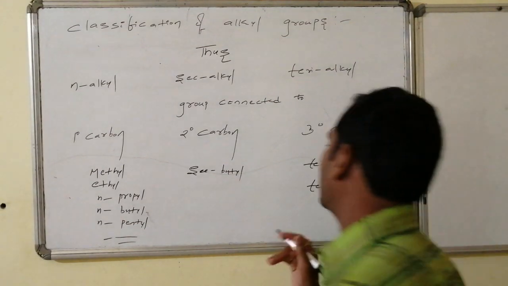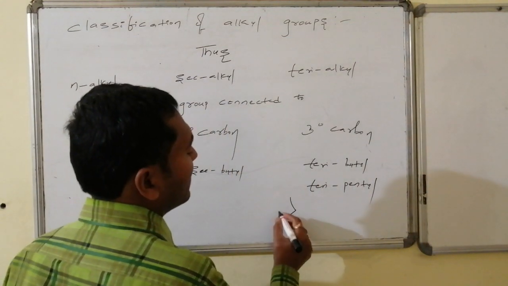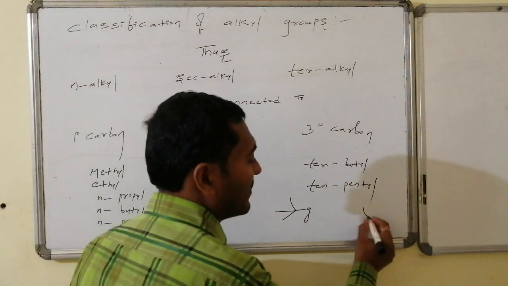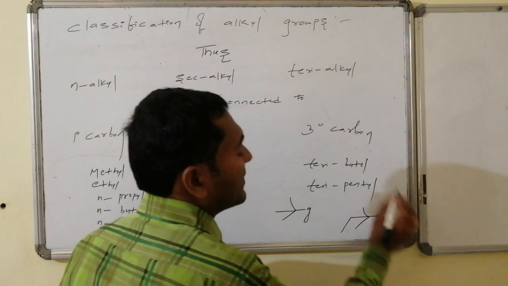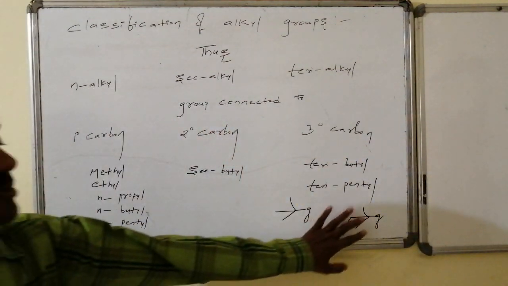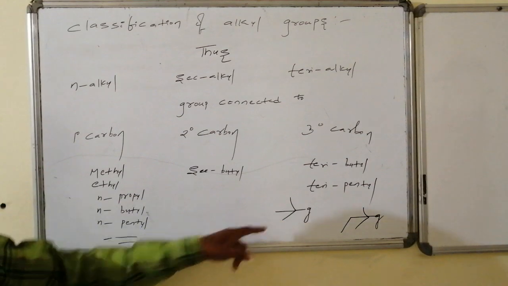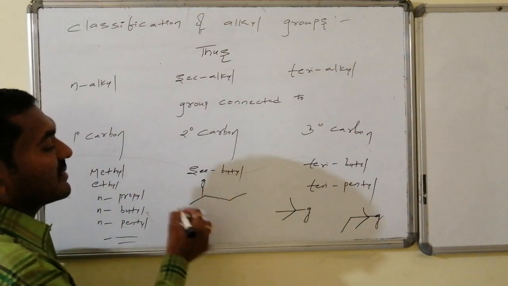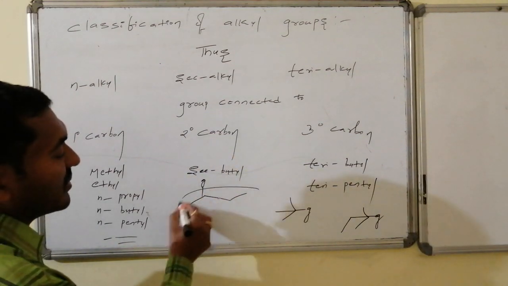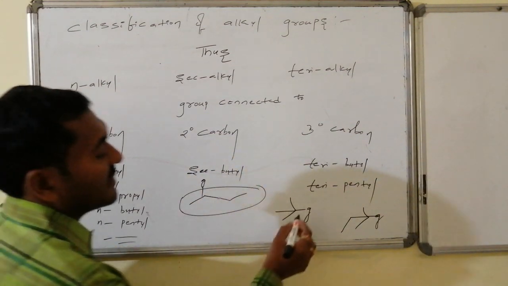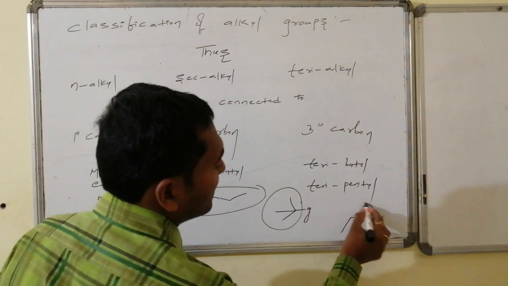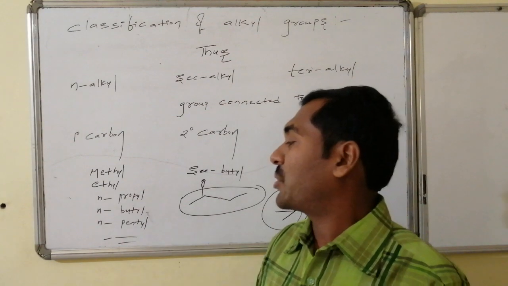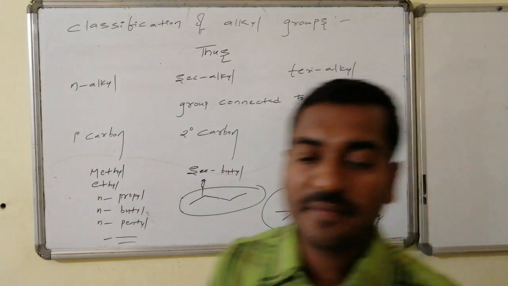Whereas if I write, the tertiary butyl is like this. This is tertiary butyl, and this is tertiary pentyl. This portion is tertiary pentyl. This portion is tertiary butyl. You know secondary butyl? Yes. This is secondary butyl. If I write it on the other side, this is secondary butyl. This is tertiary butyl. This is tertiary pentyl. Similarly, we can write for methyl, ethyl, N-propyl, N-butyl, N-pentyl, etc.